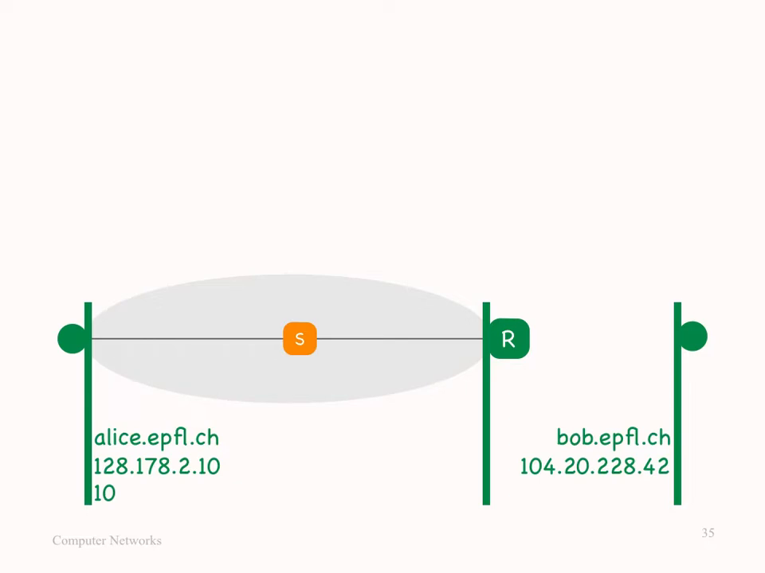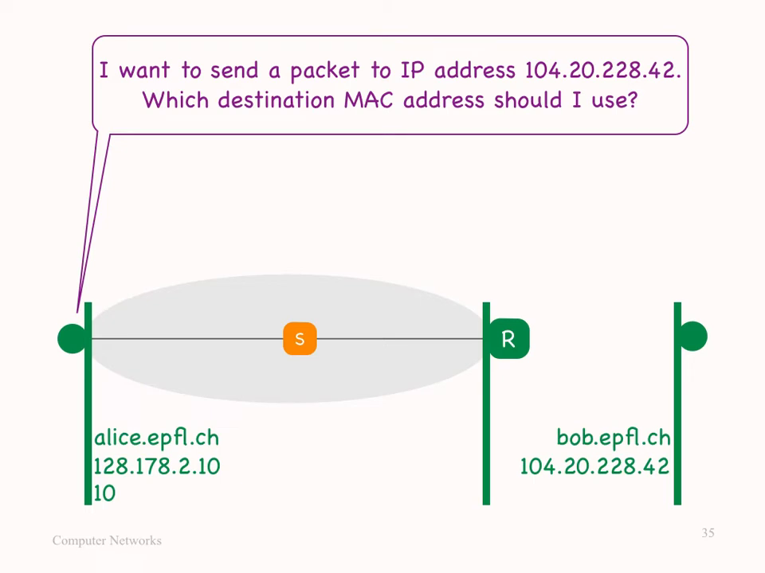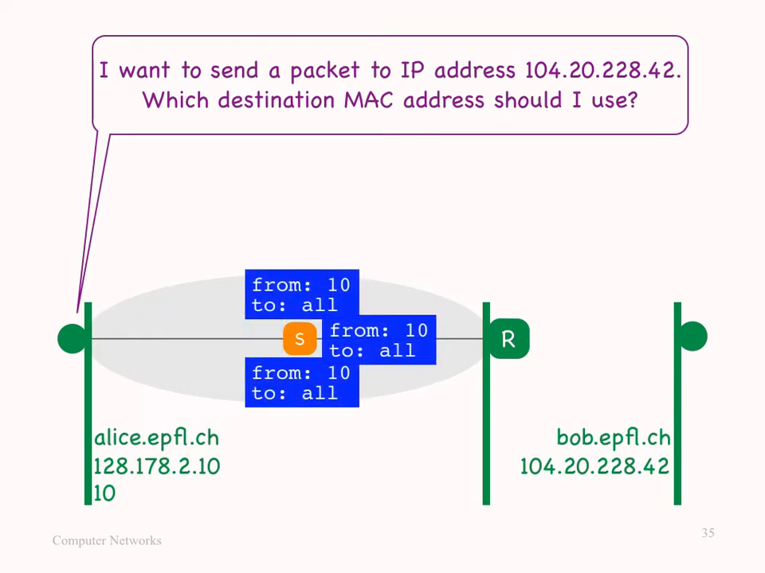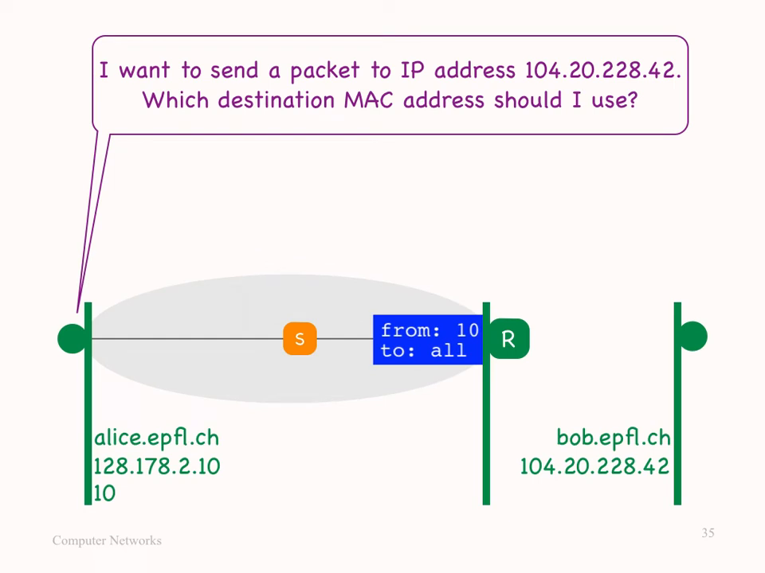Now, there are two ways for Alice to learn this MAC address. The first way is called proxy ARP. As in the previous scenario, Alice broadcasts an ARP request that states Bob's IP address. So with this request, she's essentially saying, I need to send a packet to this destination IP address. Which destination MAC address should I use? Now, eventually, the ARP request, which is broadcast by all the switches that receive it, reaches router R.